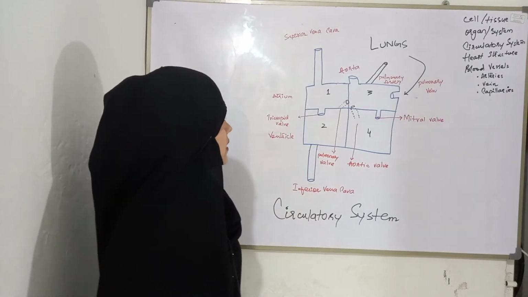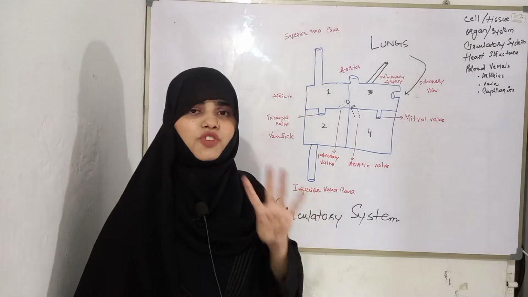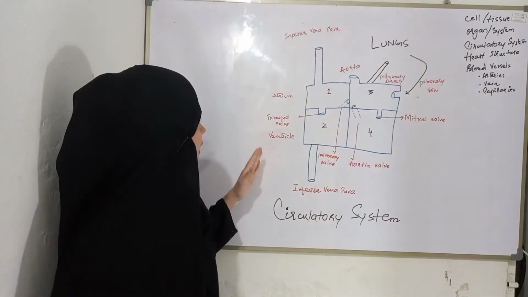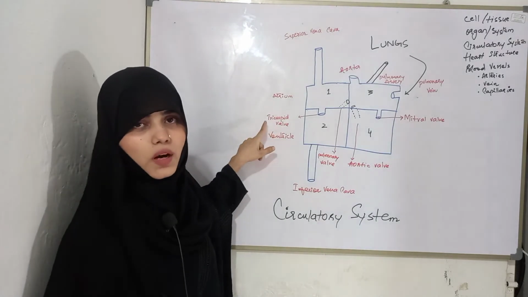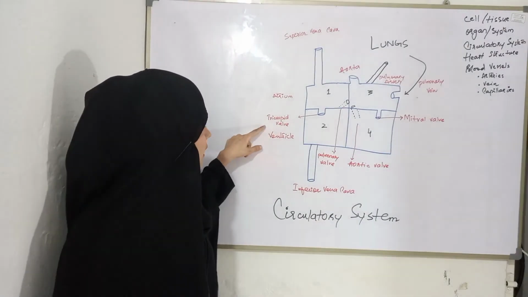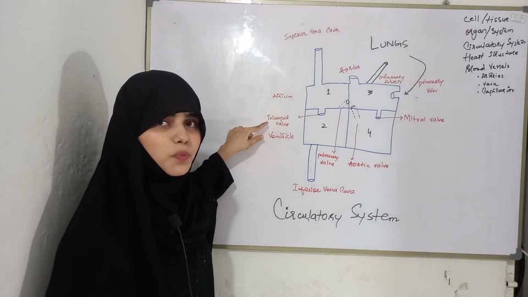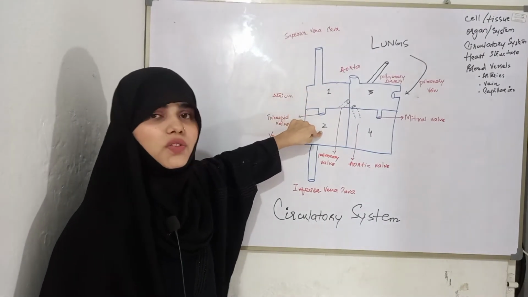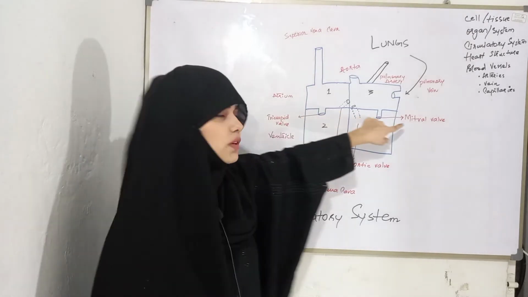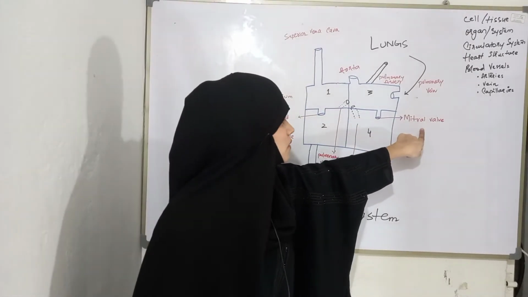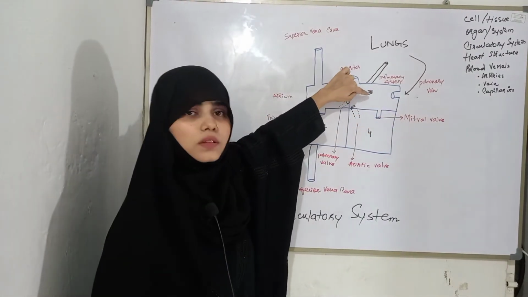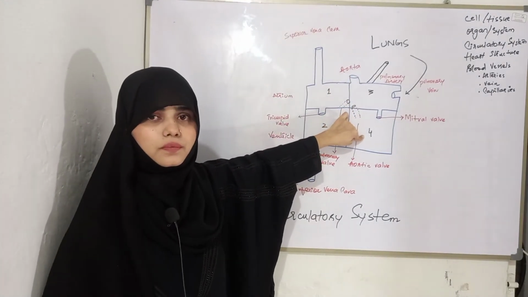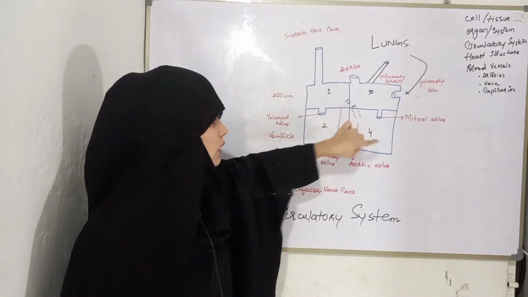In the same way, between the chambers, our heart has 2 valves. On the right side, there is tricuspid valve. Tricuspid valve is present in between the right atrium and the right ventricle. And mitral valve is present in between the 3rd chamber and the 4th chamber. Got it?